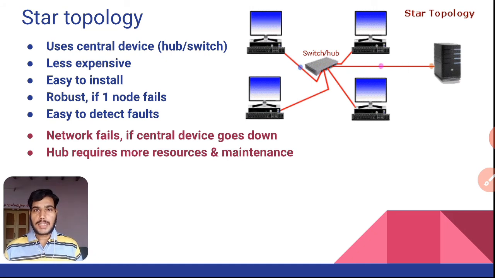And the biggest disadvantage of a star topology is the entire network fails if the central device goes down. If a node fails, then no issues. But if the central device goes down, then we can say the entire network is going to collapse. The hub or switch which we are going to use as a central device requires more resources and maintenance.